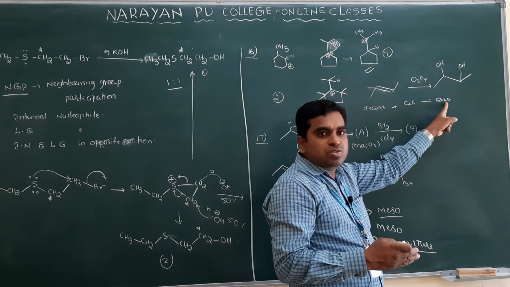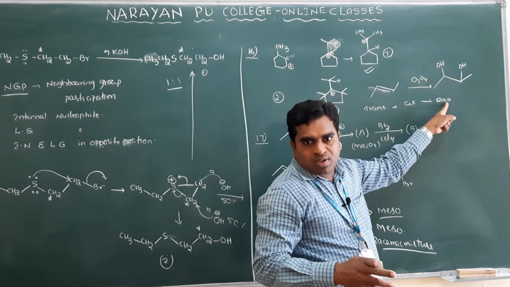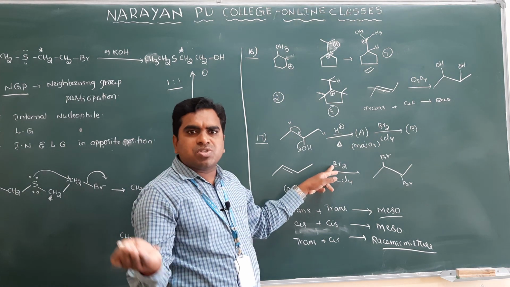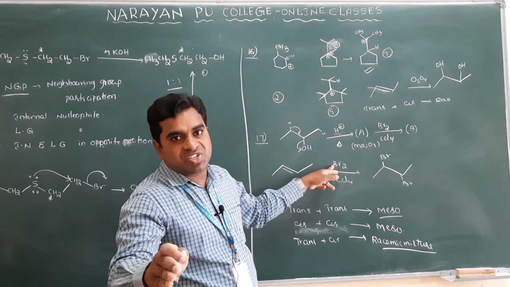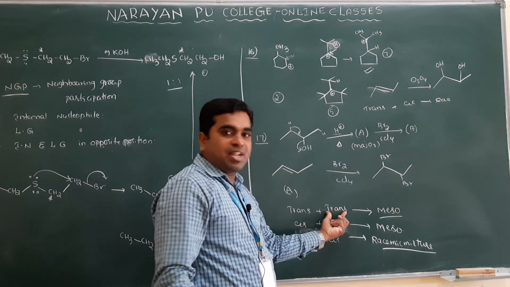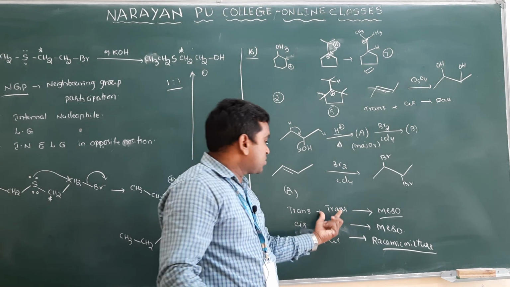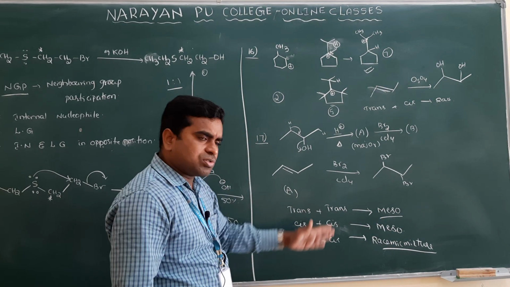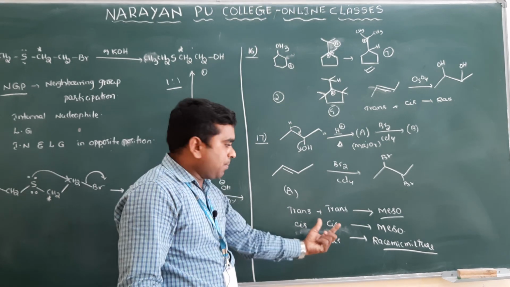Trans plus cis, what will you always get? Racemic mixture. Clear? But in this case, there is a double bond. Addition of halogens to the double bond is always anti-addition. So it is trans. It is also anti; we can say anti means trans. Clear? So we can simply write trans plus anti gives meso. That you can also write, but for understanding purposes I am mentioning it simply.